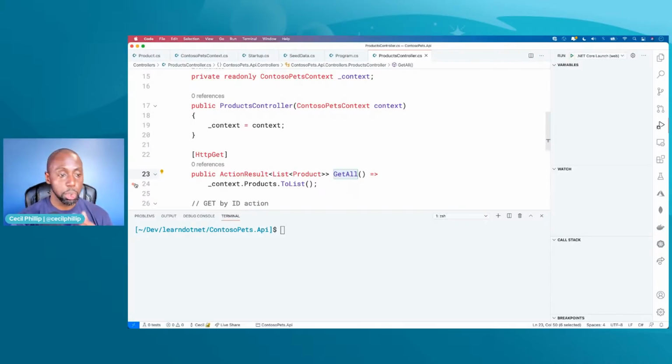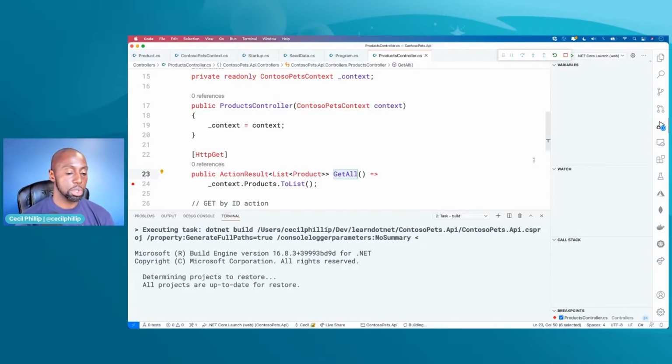So what I want to show you is I'm going to put a breakpoint here, right? And a breakpoint, for those of you that may not be familiar, is just a way for me to say, I want you to run this code, but when you get here, I want you to stop. I want you to pause, and then give me a chance to inspect what's actually happening. All right, so I'm going to go ahead and run this.